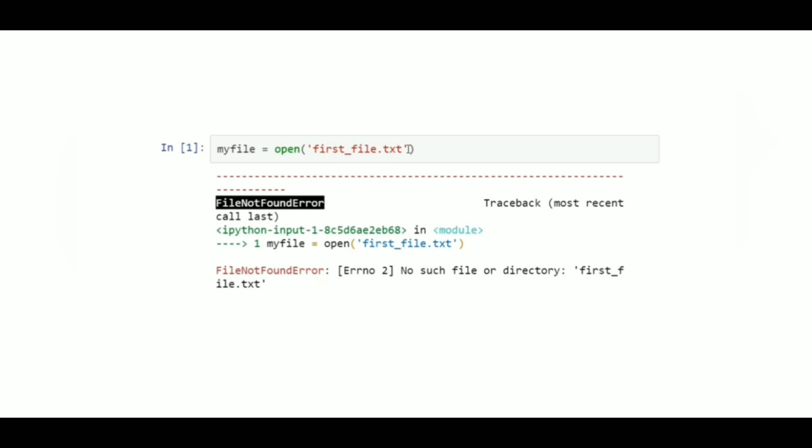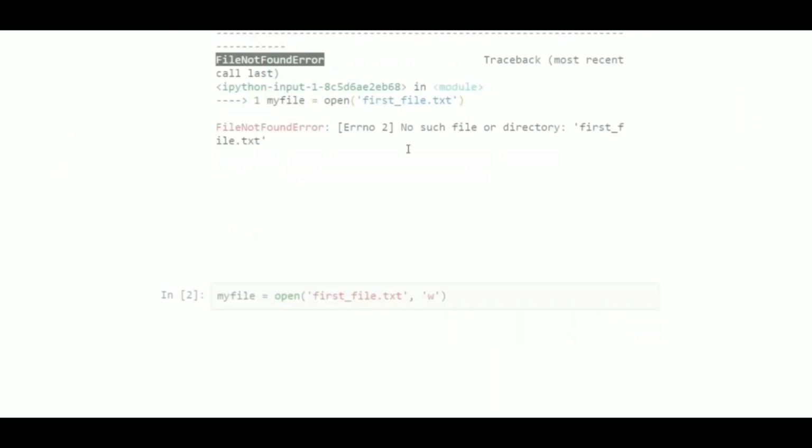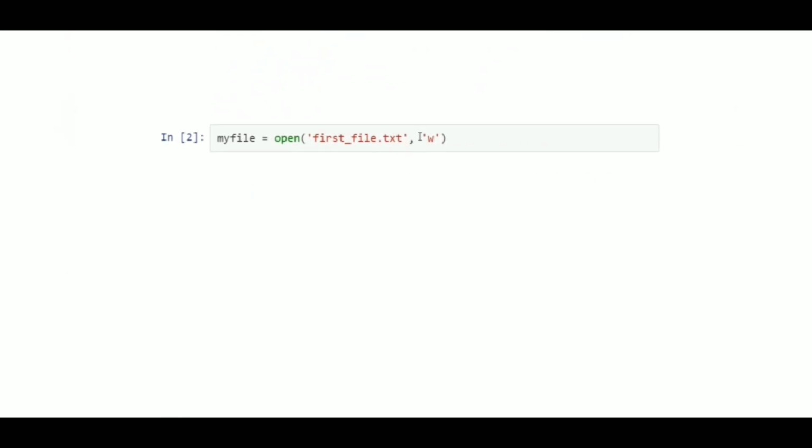So for this we have W, because the file was not present in the directory. So we have to create a new file and then write something in it. So for this we have W. Now we want to write something on the file.